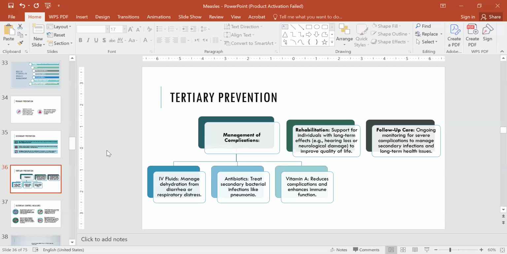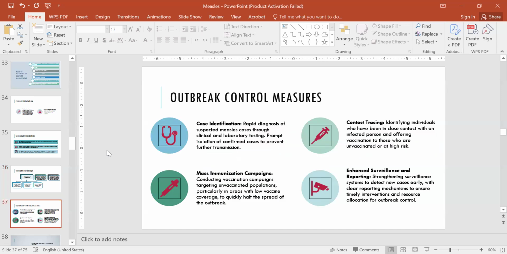So the tertiary prevention includes the management of complications. We should give IV fluids to manage dehydration from diarrhea and respiratory distress. We should give antibiotics to treat secondary bacterial infections like pneumonia. We should give vitamin A, which reduces complications and enhances immune function. Rehabilitation support for individuals with long-term effects like hearing loss and neurological damage to improve their quality of life. And follow-up care should be given: ongoing monitoring for severe complications to manage secondary infections and long-term health issues.